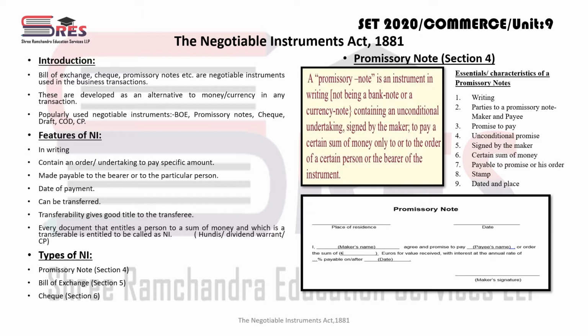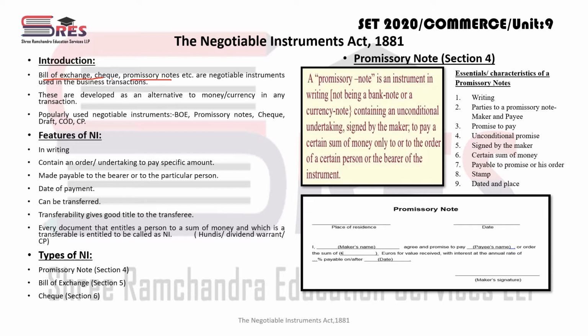Now usually in business transactions we have so many negotiable instruments which are used in day-to-day activities of the businessman. Such negotiable instruments like bill of exchange, check, promissory notes, etc., are used in business transactions. As I said, these are developed as an alternative to money or currency.